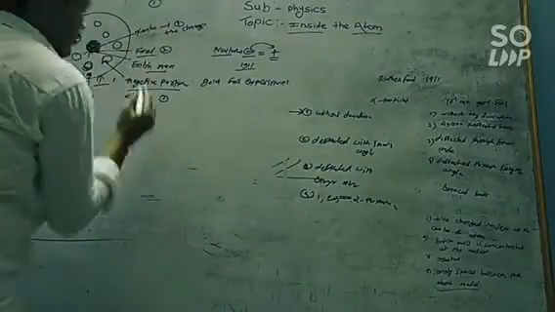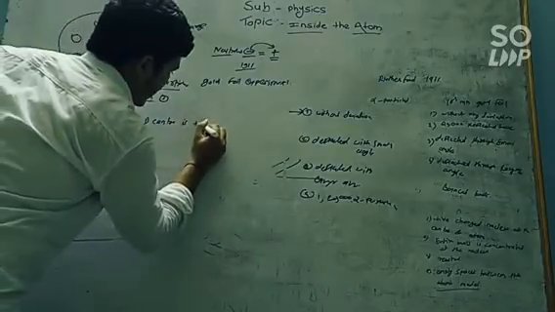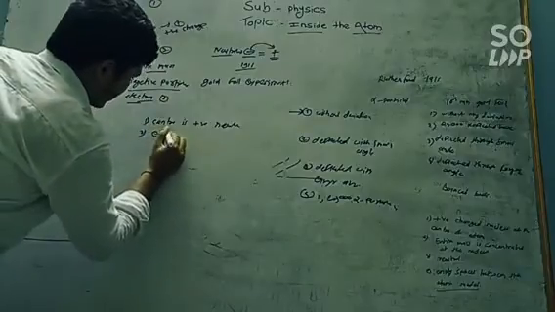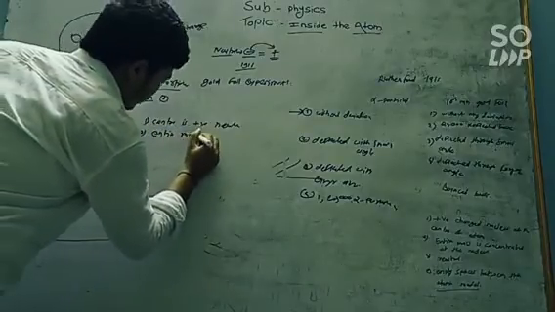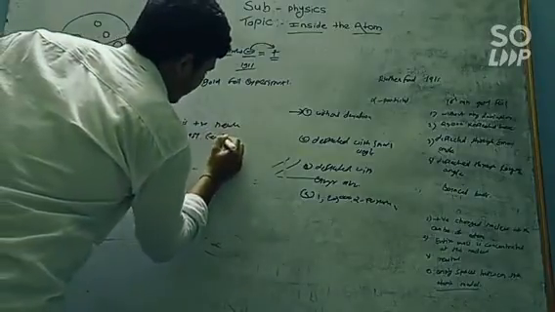So these are the four conclusions. First is what? The center is positively charged, that is what we call the nucleus. Second what? The entire mass of the atom is situated at the center, that is in the nucleus.